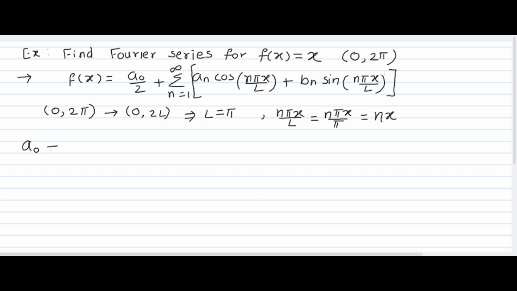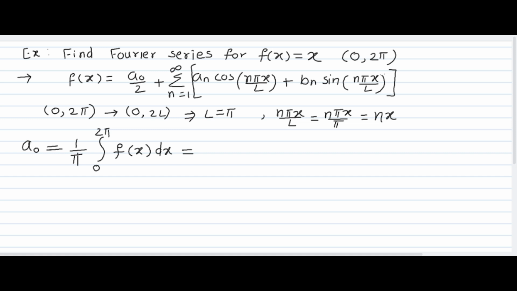Now the formula of a naught is equal to 1 upon L integration of, whatever interval is given, we are going to write that as the limit 0 to 2 pi. And of course, L is equal to pi. So the formula of a naught becomes 1 upon pi integration 0 to 2 pi f of x dx.